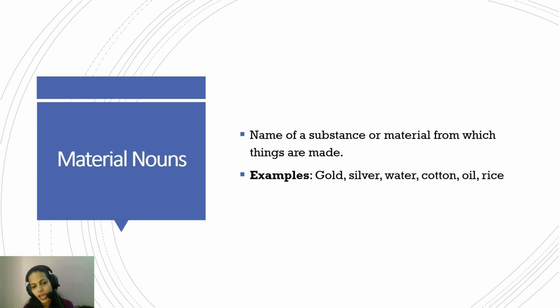Now, material noun. Again, very easy to understand from the name itself. For example, when you go to a shop and you look at a jewelry, you ask, what material is this? Is this gold? Is this silver? What exactly is this? So, material is the name of a substance or a material from which something is made. For example, gold, silver, even water, cotton, oil, rice, these are all material, physical things. They refer to material nouns.